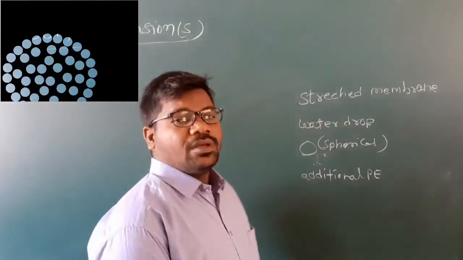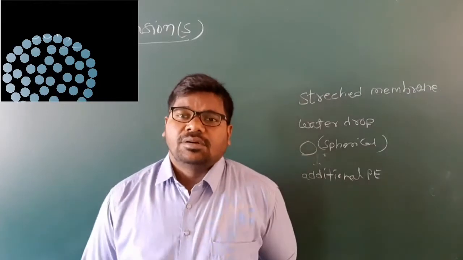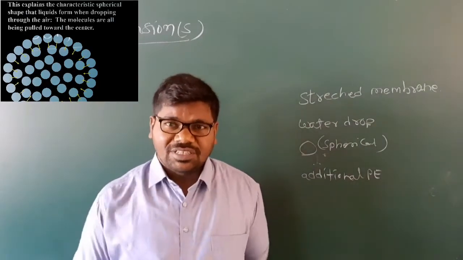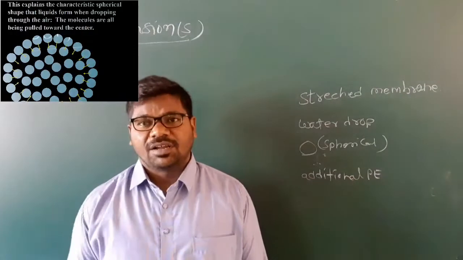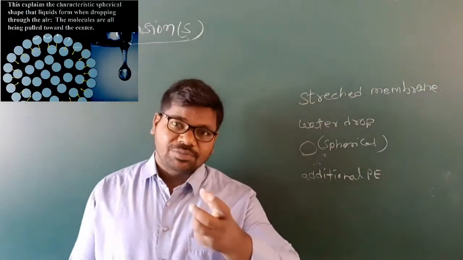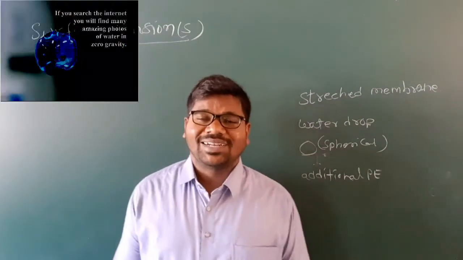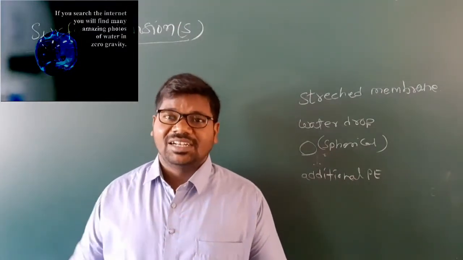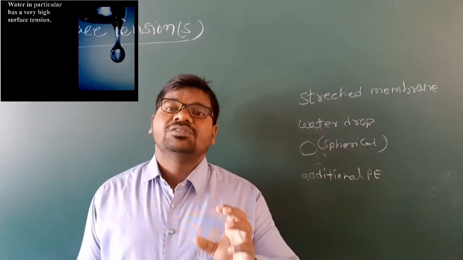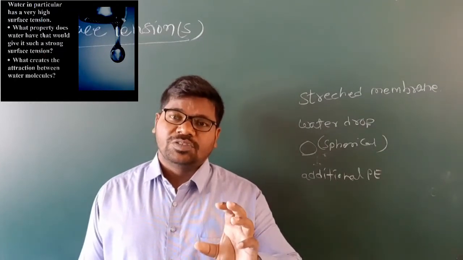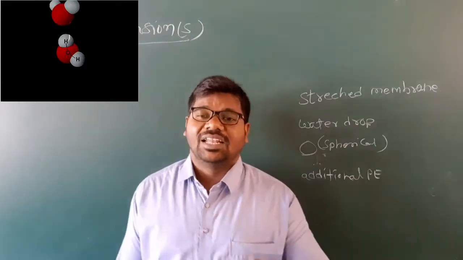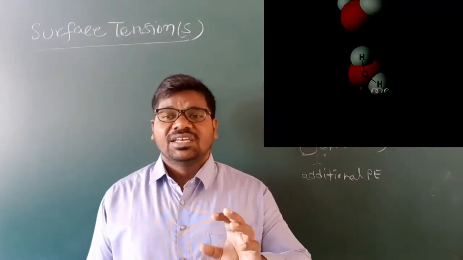We can observe that the water drop is always spherical in nature. We have not yet entered into the definition of surface tension; after observation we need to enter into it. So the water drop has some additional potential energy, due to which it behaves like a stretched membrane and always minimizes its surface area.